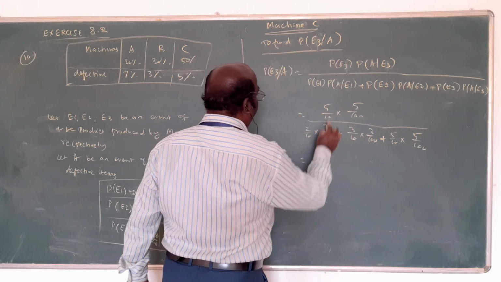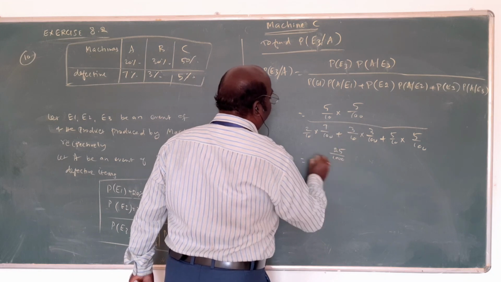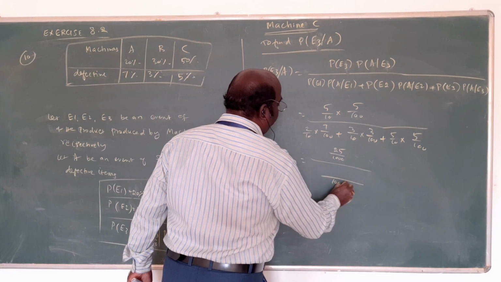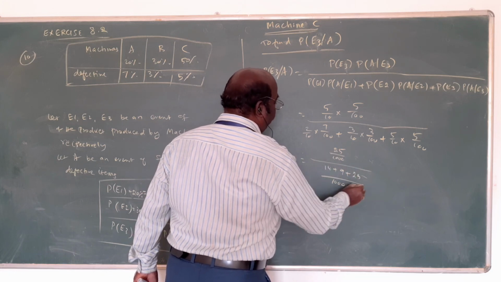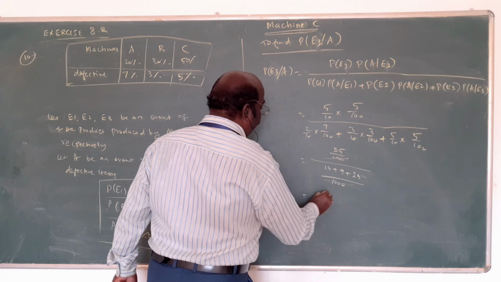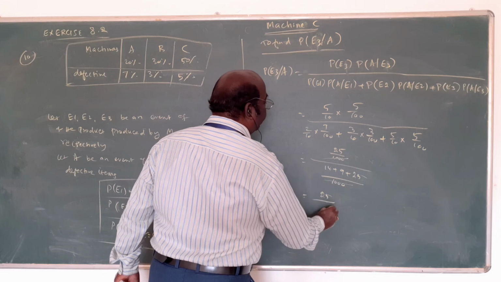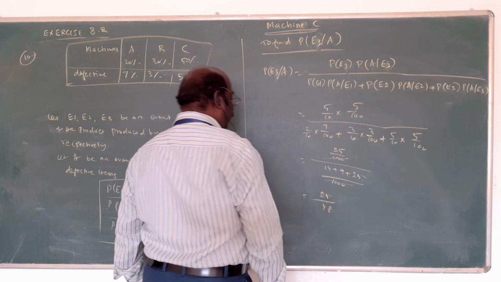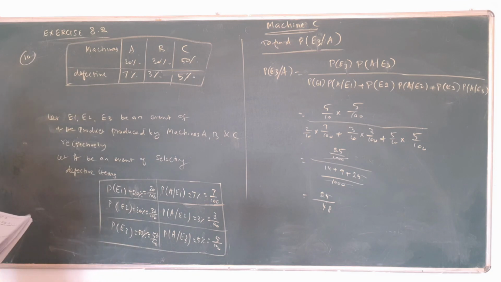Now we cancel the denominator, multiplying to get 1000. The numerator is 14 plus 9 plus 25, giving 25 by 48. This is the answer. That's all.